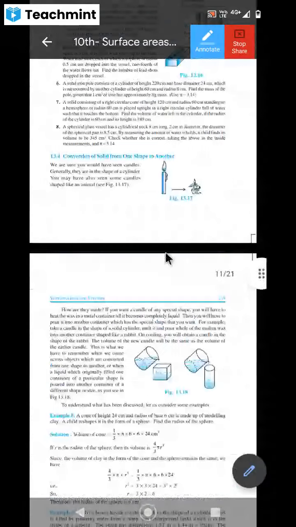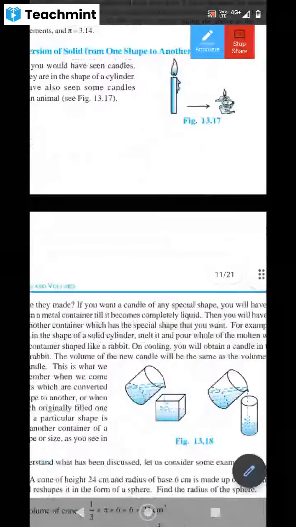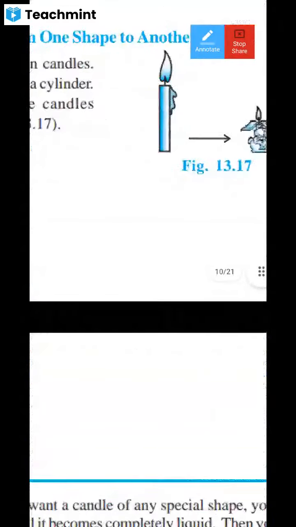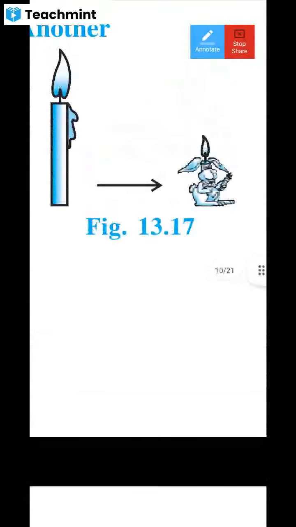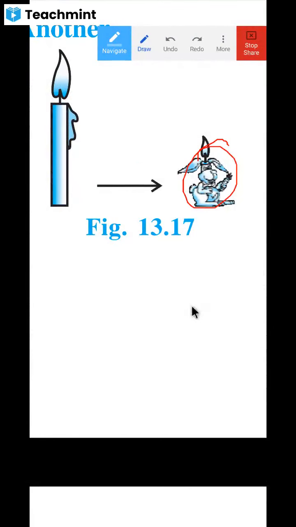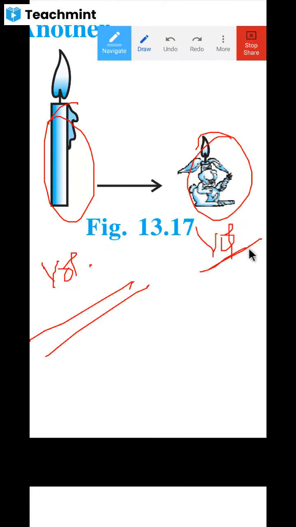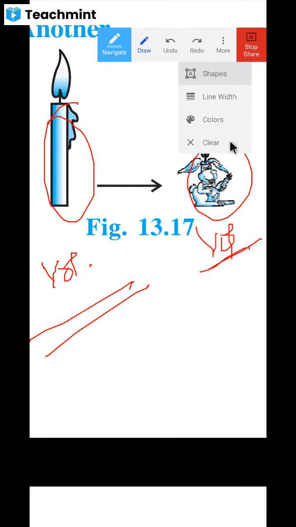Look at this. This candle has been made in the form of a rabbit. Don't you think it is a rabbit? Now, which candle do you want, this candle or this rabbit candle? Rabbit candle. But still, here also volume and here also volume, both are the same or not?